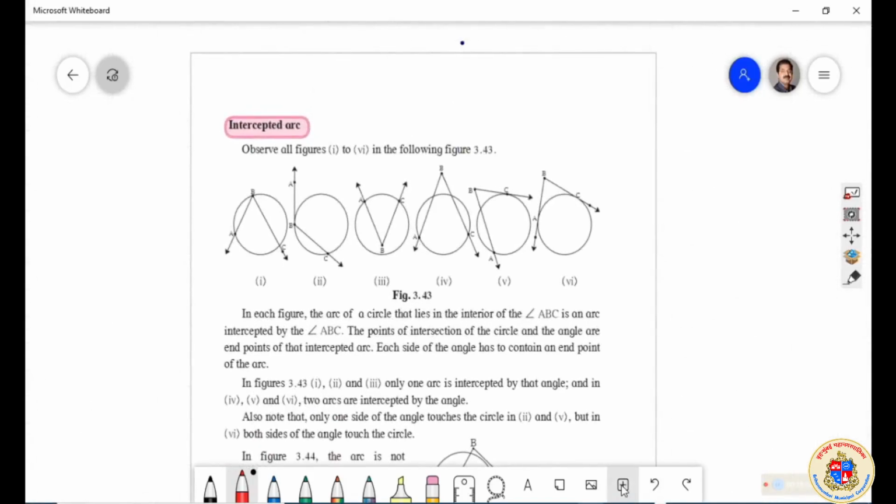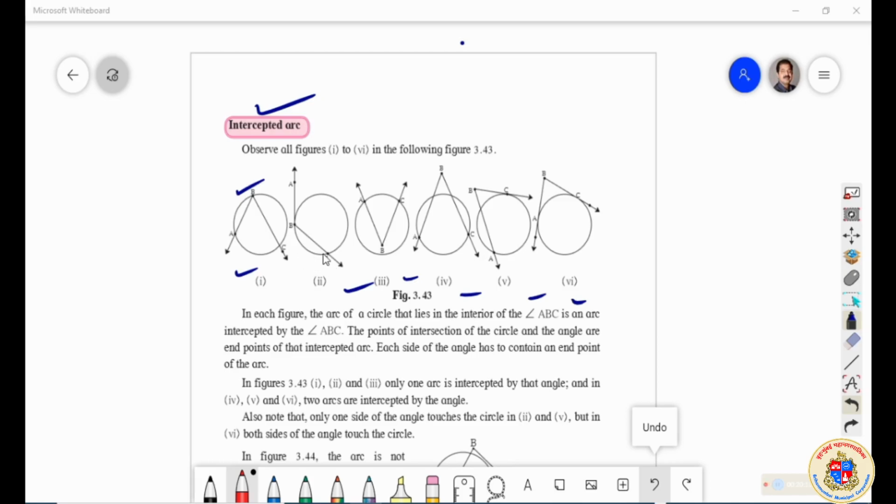You watch English movies on TV, and one word comes up again and again: police intercepted. Police came and intercepted, meaning blocked, stopped. So intercepted arc is coming from that word. Look at these figures. There are circles and there are angles which are creating arcs over them. There is a point of intersection by the angle on the circle. So intercepted arc means the arc formed by the intersection of an angle in a circle.